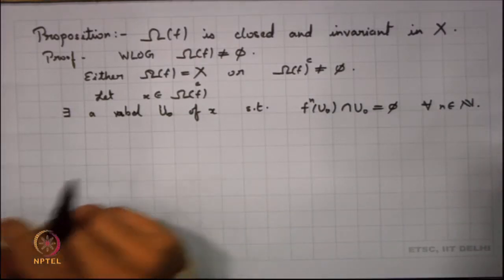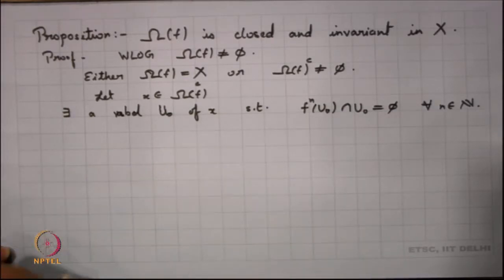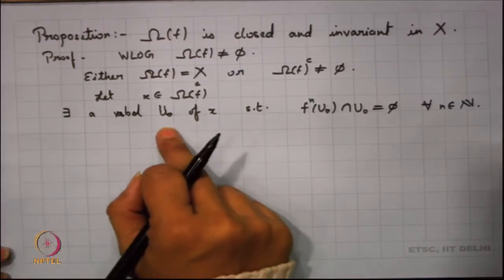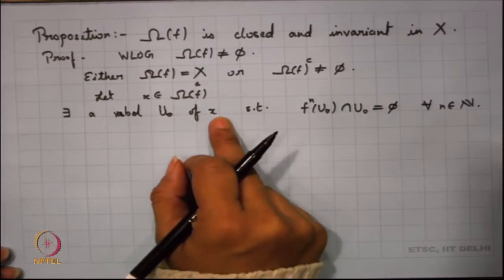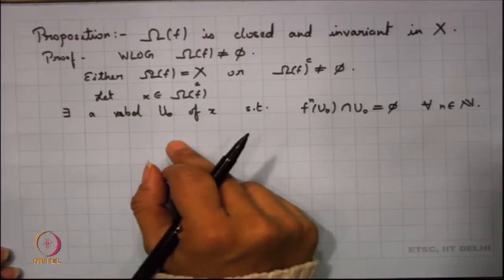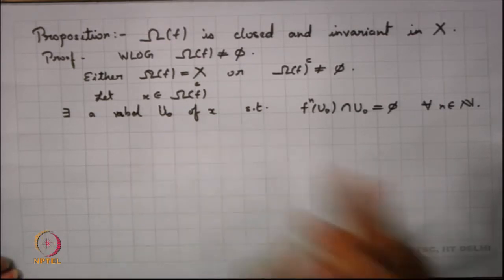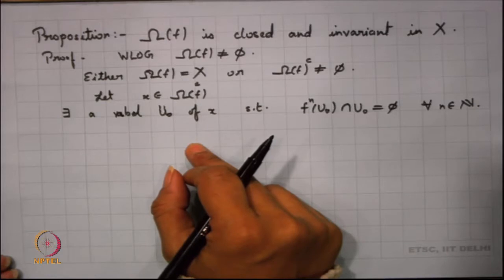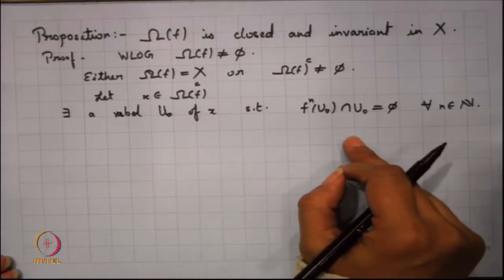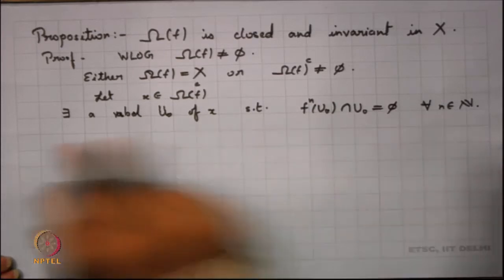Now, we have assumed that our U naught is an open set, and so U naught is not only a neighborhood of x, it is a neighborhood of all the points contained in U naught, and for all these points we have a neighborhood such that f^n(U naught) intersection U naught is empty for every n in N. And what does that mean?